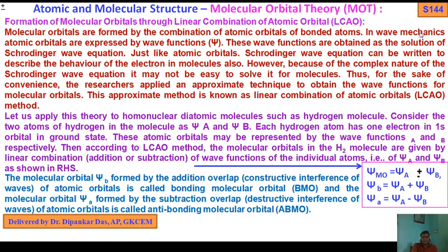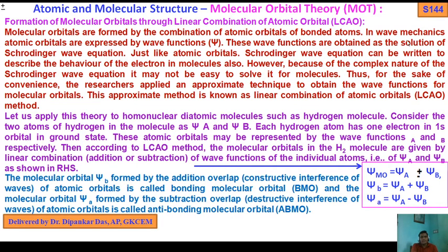In wave mechanics, atomic orbitals are expressed by the wave function psi, as I discussed in the derivation of the Schrödinger time independent equation and the Schrödinger time dependent equation in quantum mechanics. I have discussed the significance of the wave function psi and the probability of finding the electron, given by psi square or psi into psi star. So that's why molecular orbitals are formed by the combination of atomic orbitals of bonded atoms.